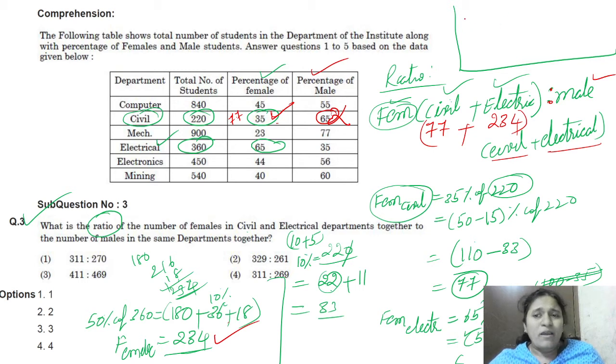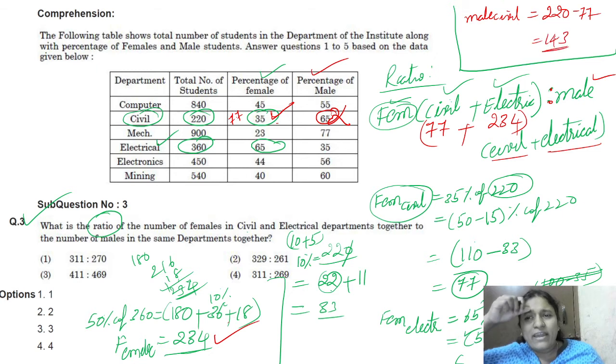That's why male in civil is equal to 220 minus 77. How much will we get? That is 143. Next, in the similar way, electrical female students are 234.